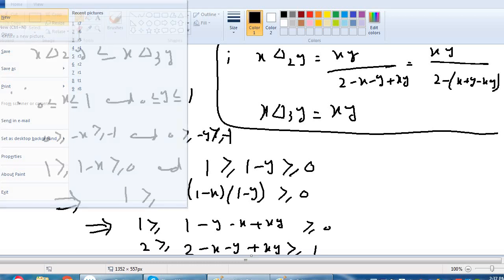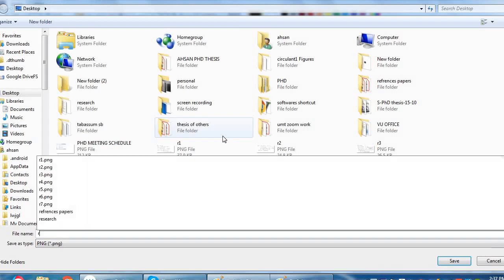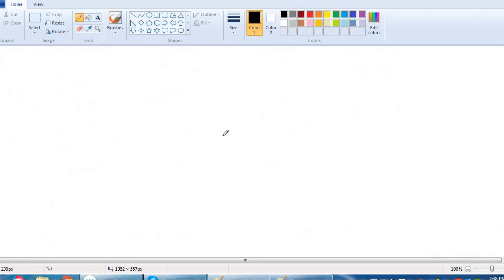Now next, we see that previously we have 2 is greater than or equal to 2 minus x minus y plus xy, which is greater than or equal to 1.